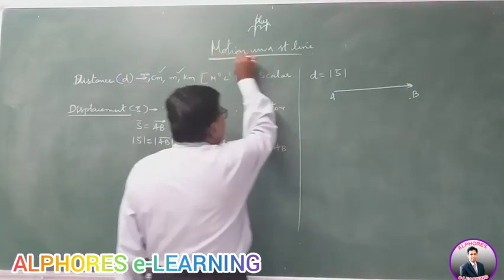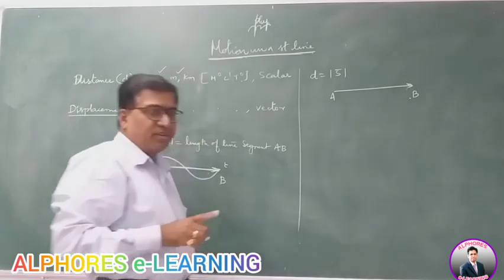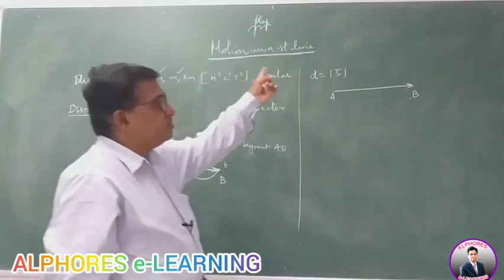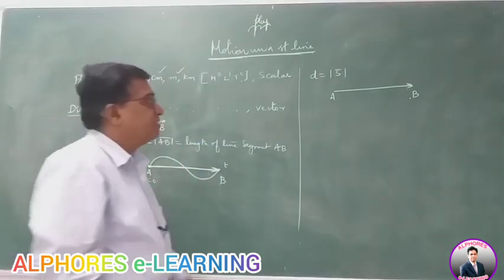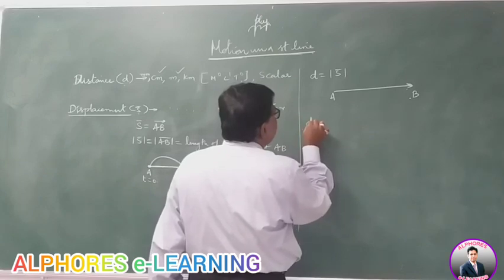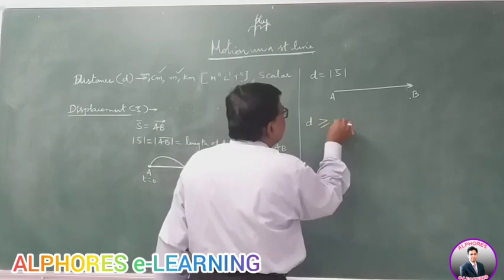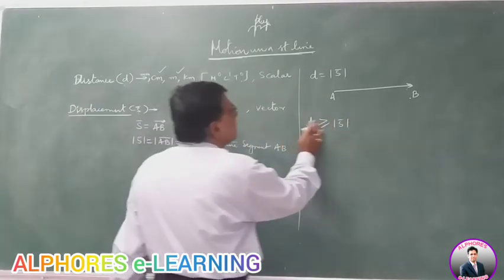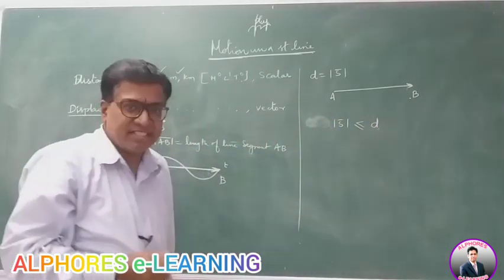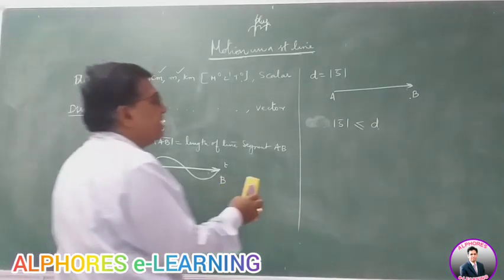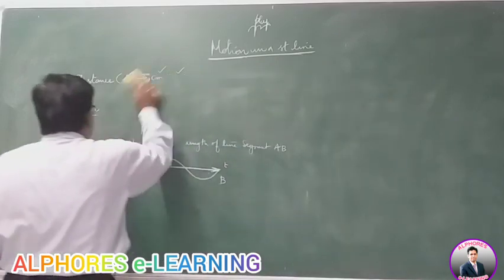So in this chapter, where we take up the motion of a body in a straight line, in all such cases, wherever the body is moving in a straight line, you can take distance is equal to magnitude of displacement, right? Now, usually distance is either more than or equal to displacement, d greater than or equal to mod s, or displacement is less than or equal to distance, because it is the shortest distance, least distance, right? So mod s less than or equal to d, displacement less than or equal to distance, like this.